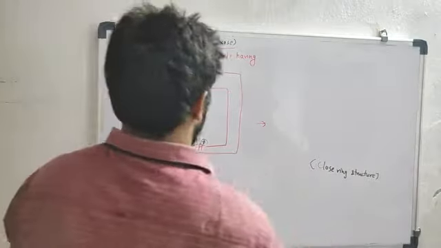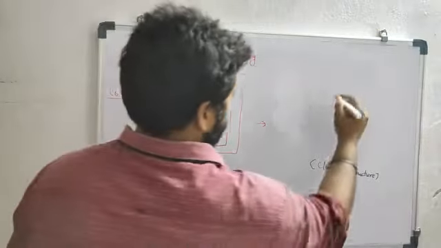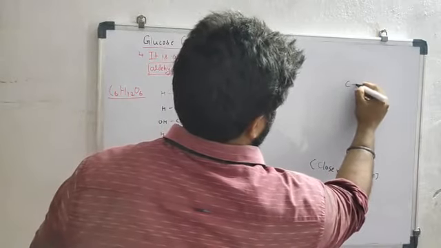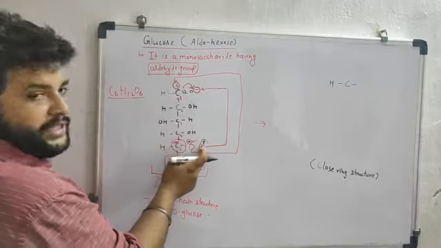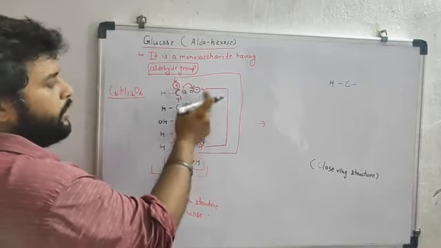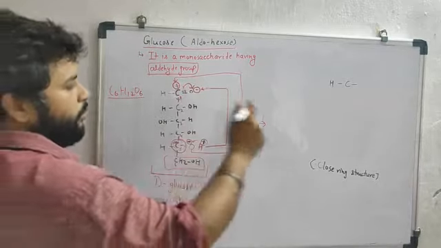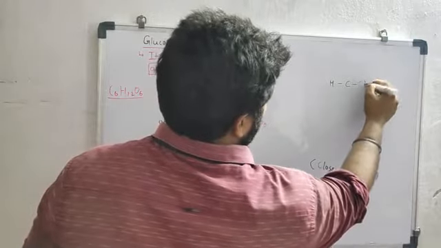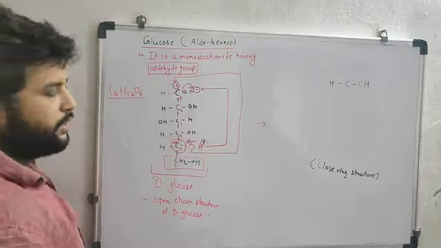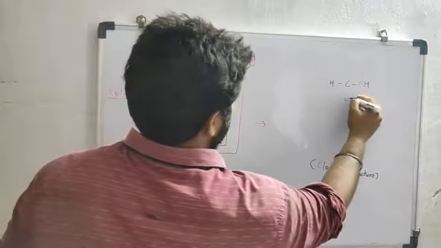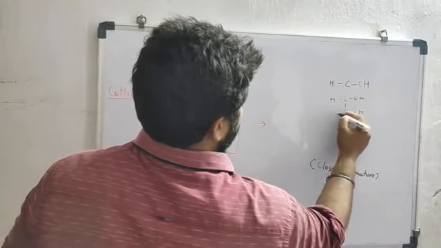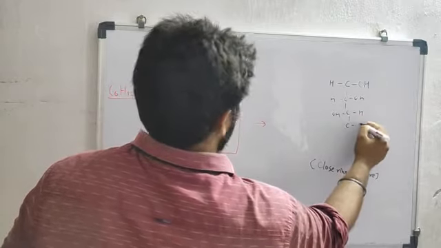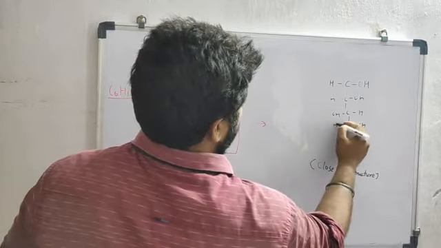First C, H. Here H is positive, so H will move to the O. So OH will be formed, and after that you have to write the same OH, H, CH, OH, C, OH, H.